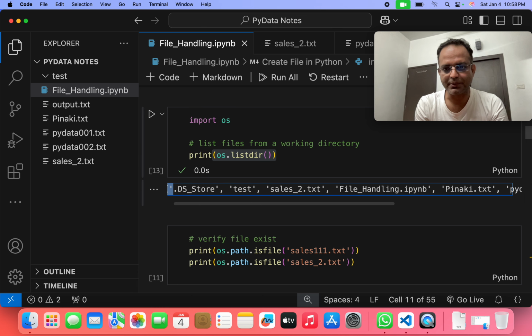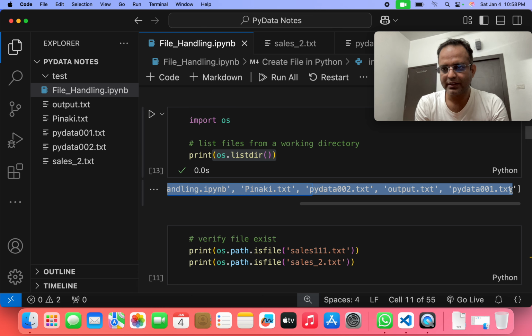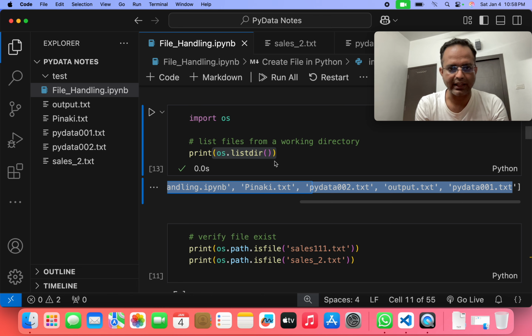What is the path? That is the full path of this pydata001.txt file. So in this way, we can just print out the path of any particular file. If you want to take the path, then you can write down this single line of code.